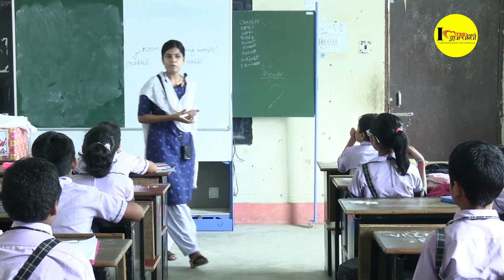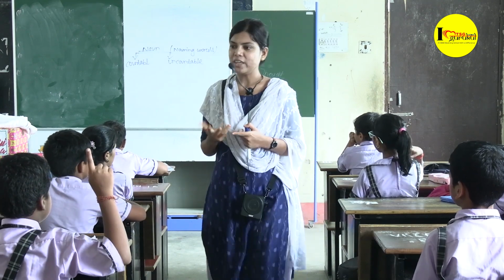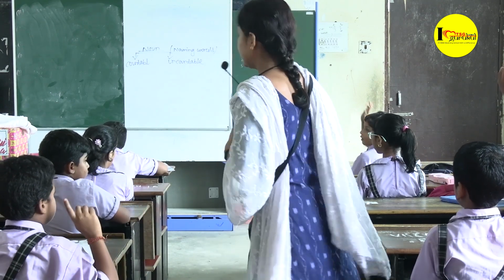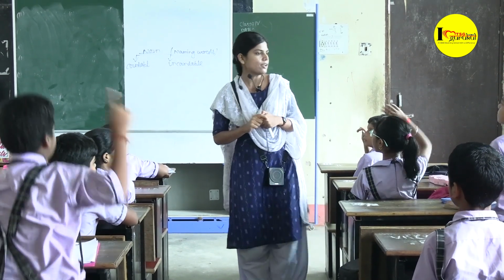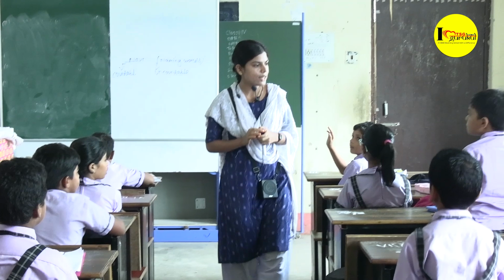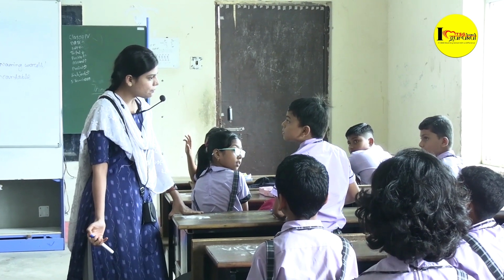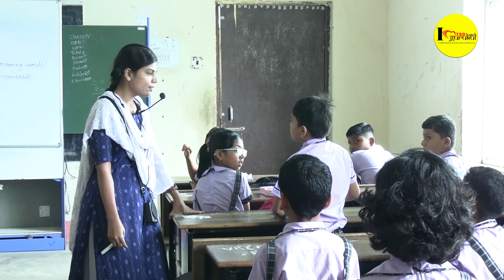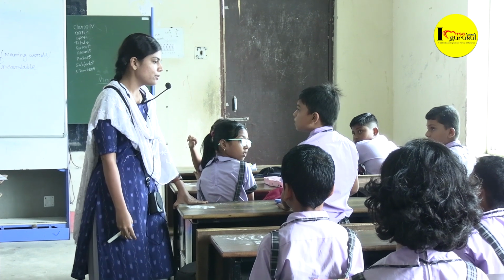So, what is countable and what is uncountable, children? Who can say? Okay, how many students are there in your class, children? Tell me. 26? How could you know? There are 26 children in your class? I'm counting. You count them. How? By number, how you count?